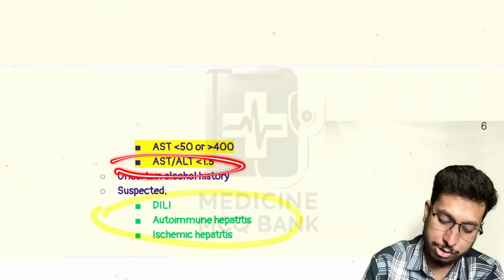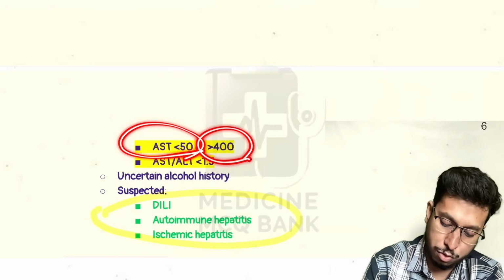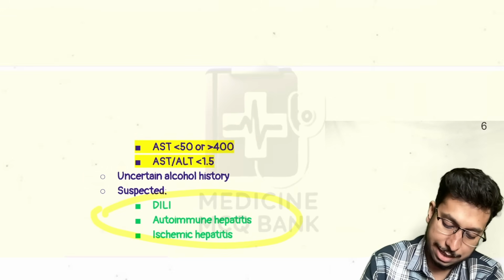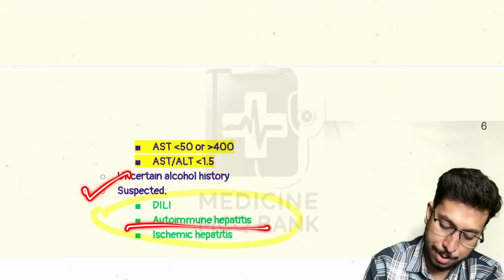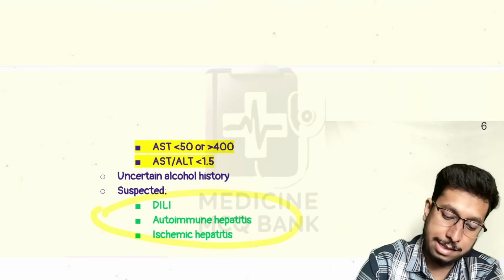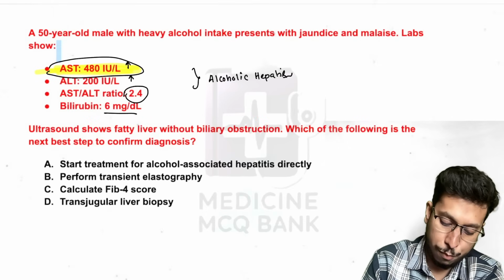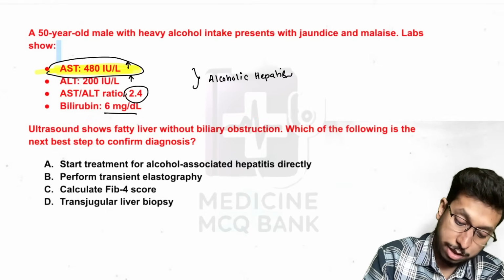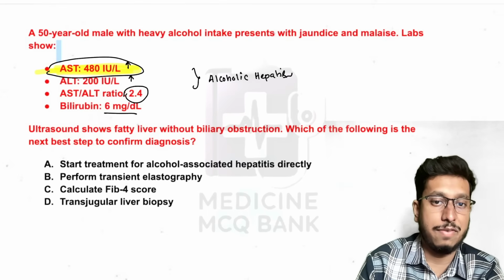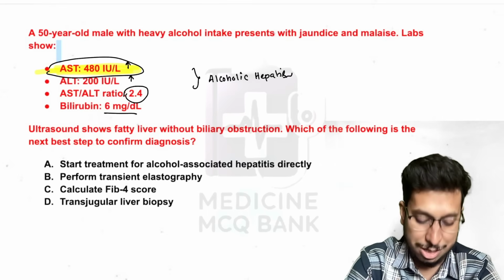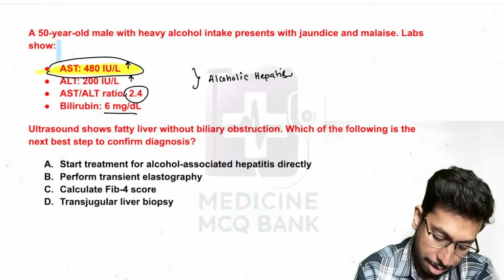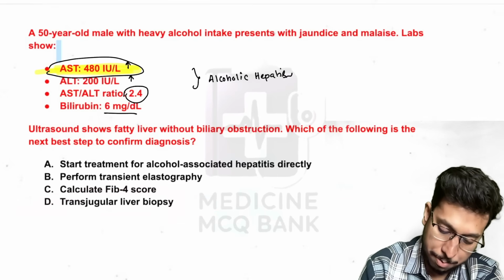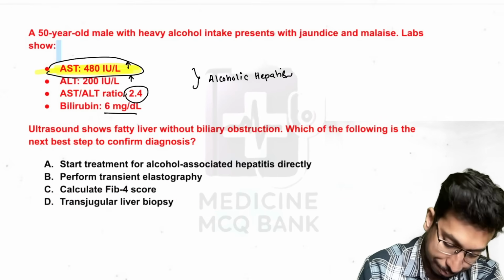Okay, so when the ratio is not followed, or AST is very low or more than 400, alcohol history is uncertain, and you suspect drug-induced or autoimmune hepatitis or ischemic hepatitis, in such cases you need to go for liver biopsy. So AST here is coming more than 400. This is a suspicious lab value which is not fitting towards alcohol-induced liver injury. That's why in such cases, you need to go for transjugular liver biopsy. D is the correct answer.